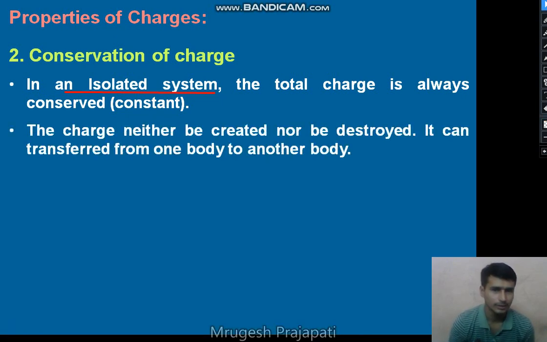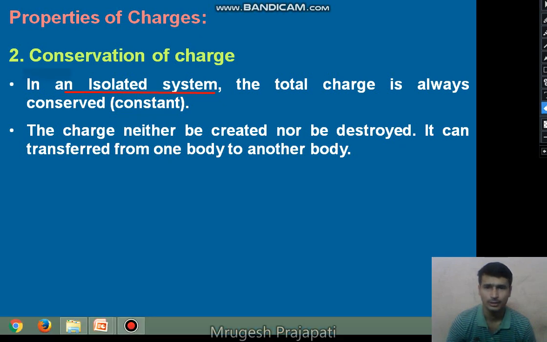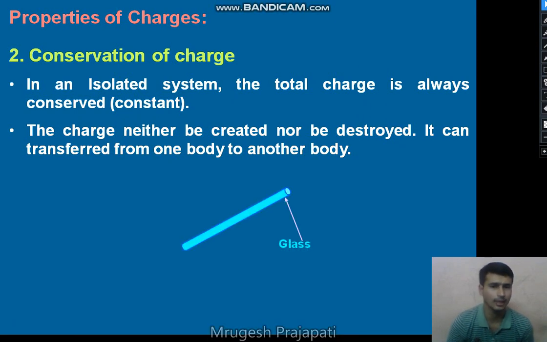So charge can neither be created nor destroyed in the system. It can only be transferred from one body to another. So the total charge on the system of bodies remains constant. Suppose we consider an example like this. Consider a glass rod rubbed with a silk cloth. Previously, both the glass rod and the silk cloth are neutral. The total charge on the system of glass rod plus silk cloth is 0. There is no charge on the glass rod as well as no charge on the silk cloth.